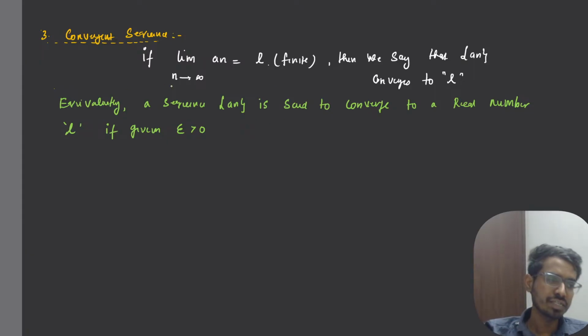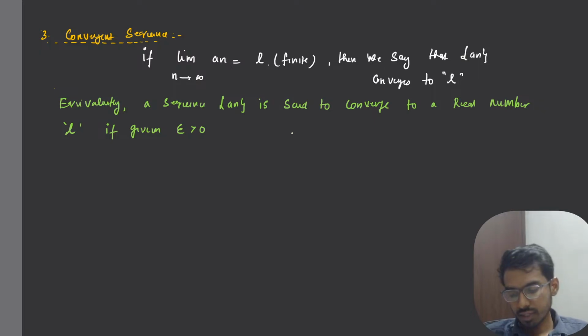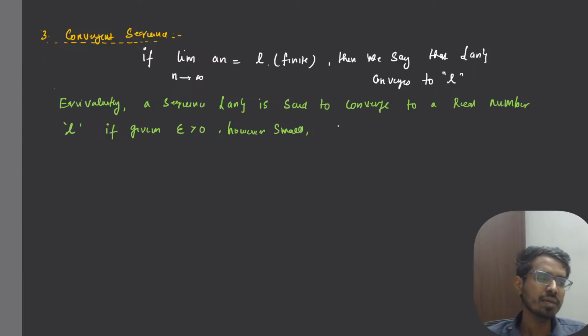See, this is the equivalent definition, right? For proving point of view, for problem point of view, we'll be using this. A sequence an is said to converge to a real number L if given epsilon greater than 0, however small. You can give epsilon to be 0.000001, or 1 by 10 lakh, or 1 by 1 crore. Epsilon can be very, very small. You give me any epsilon greater than 0.